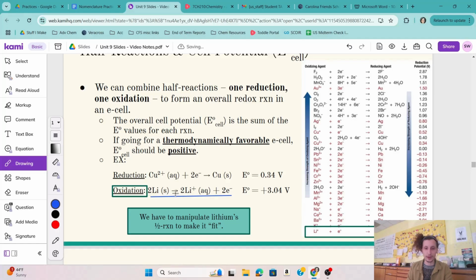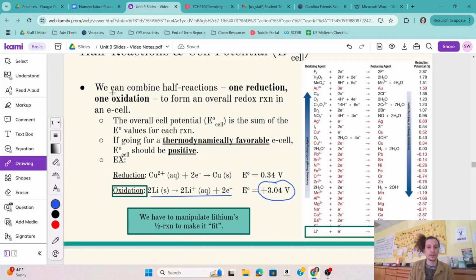I've multiplied the coefficient of lithium's reduction reaction after flipping it to make it an oxidation reaction. And even though I multiplied it by 2, notice that all I've done to its E cell was flip the sign, right? It was originally negative, so when I flipped it around to make it oxidation, I made it a positive E cell, but I did not multiply the value by 2. So we do not multiply by coefficients.